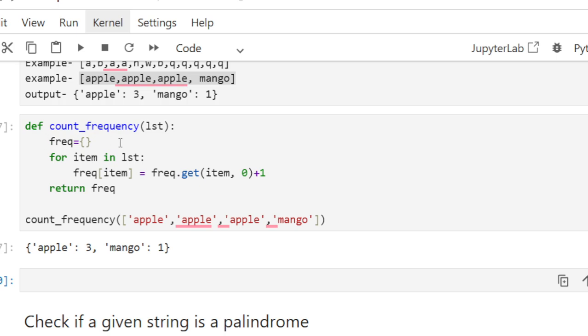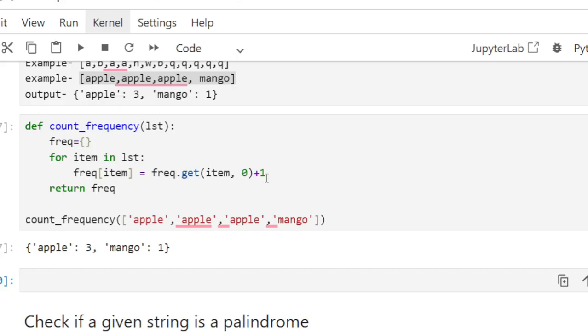So what we are doing: we have created a function. I have created an empty dictionary and then I am looping through each element in the list. In the dictionary, I am adding each item and then I am updating the count value by plus one.